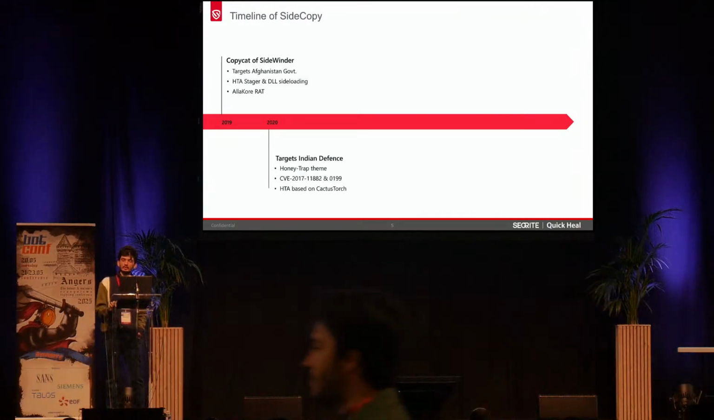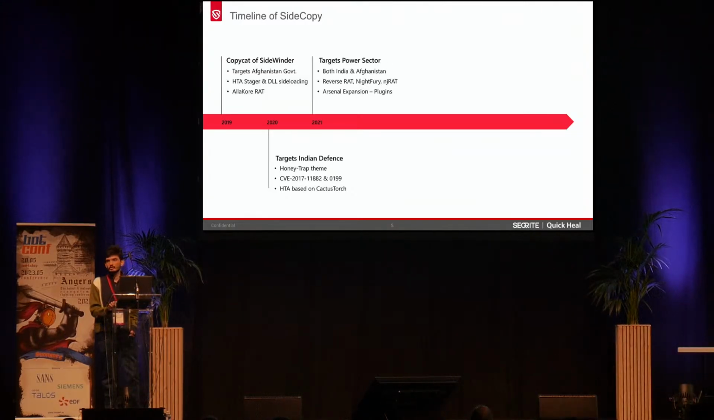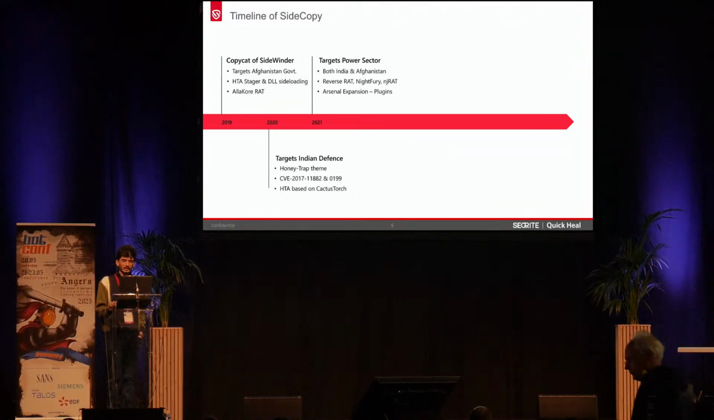And then in 2020, it started to target specifically the Indian defense sector with honey trap themes and the usual template injection vulnerabilities with the same HTA-based stager using Cactus Torch, which is again an open source builder for HTA. In 2021, we have seen it targeting the power sector with both Indian and Afghanistan entities with in-house custom tooling known as Reverse RAT, Night Fury, and slowly we have seen it has expanded its arsenal with various plugins.